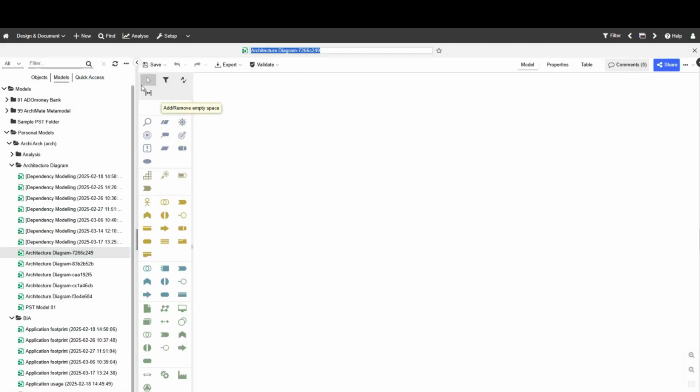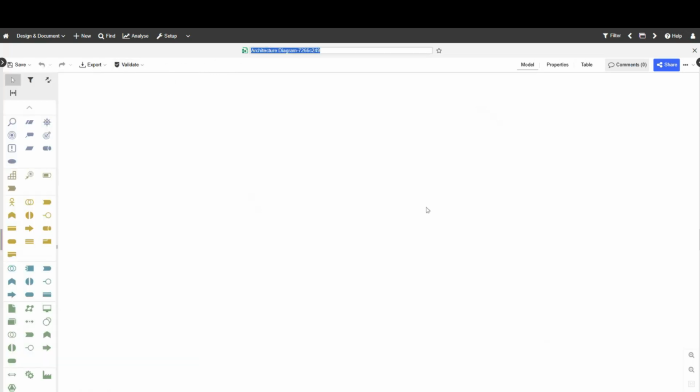So if I do that, I will have this blank canvas here, and I can then give it a name, model sample. I'm just going to call it like that. Can set it as a favorite. Also here I have all my stuff. I have my comments, right? I have my share, my export, and then I can start modeling, right? One way to create data or objects or assets is in a modeling perspective.